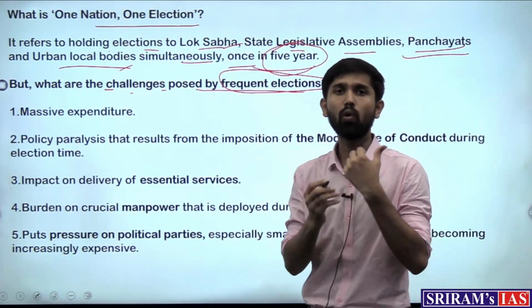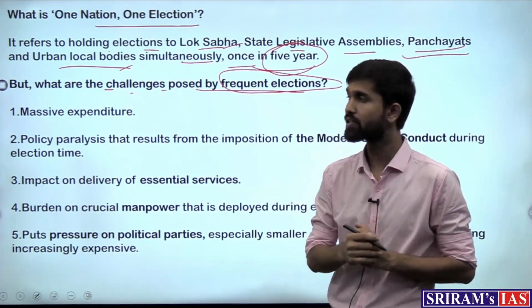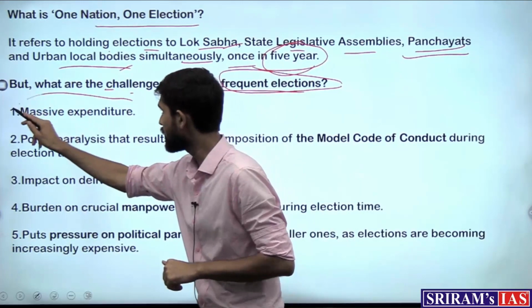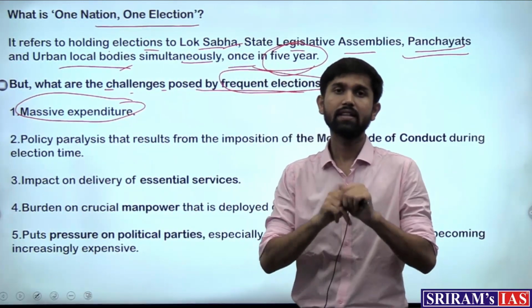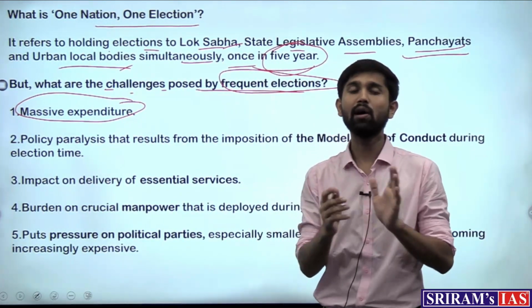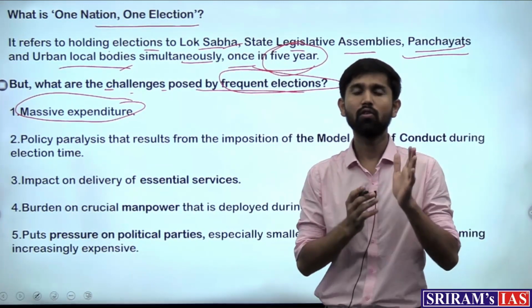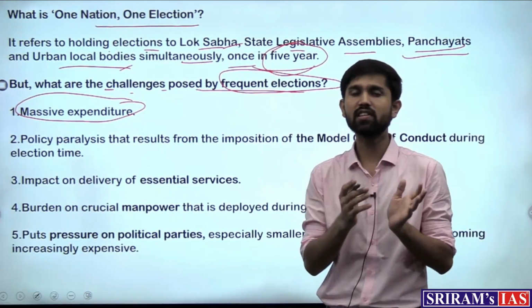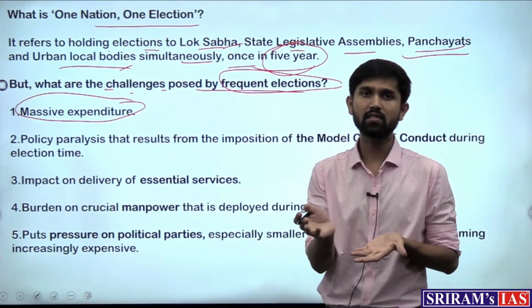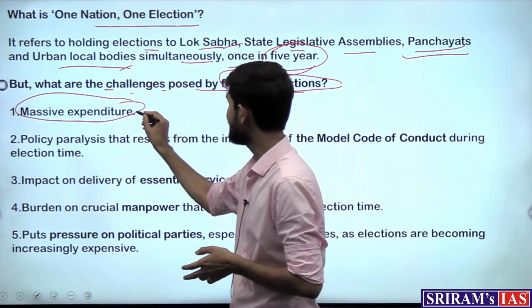So what is the need for one nation, one election? The need is, again, massive expenditure. When such elections are carried out throughout 5 years and various elections are held for various levels, it results in massive expenditure.